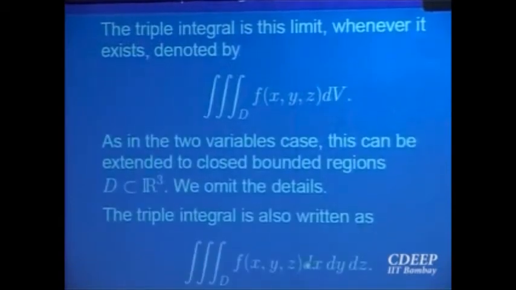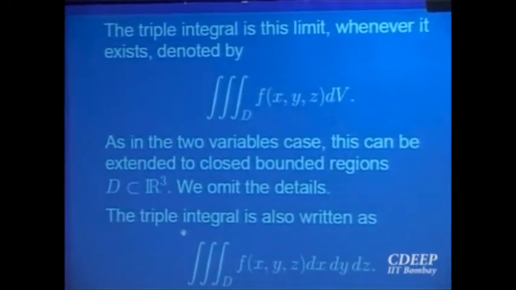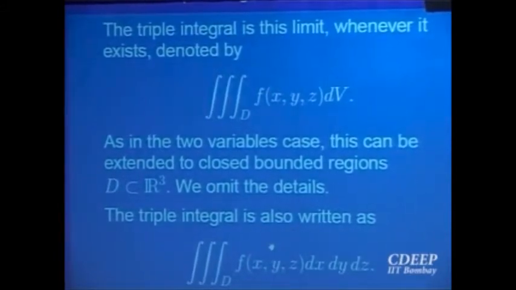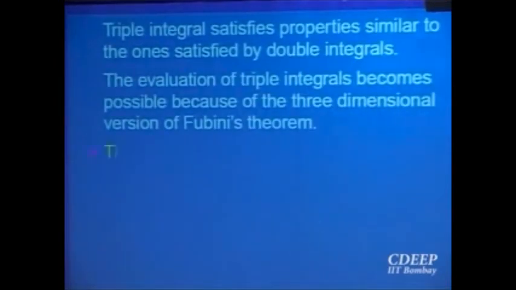So that was the notion of triple integral for a function over a parallelepiped or a cuboid, and we can extend it to any domain which is bounded, as we did for two variables. We will not spend much time on these things, but the point is, how do you compute this?